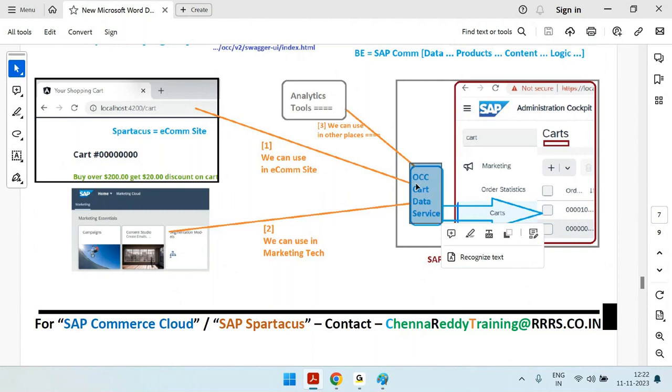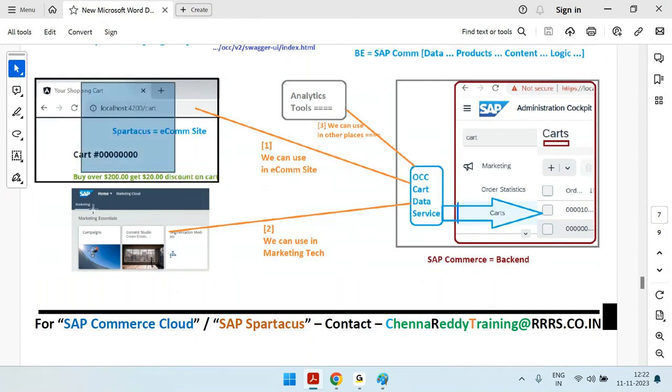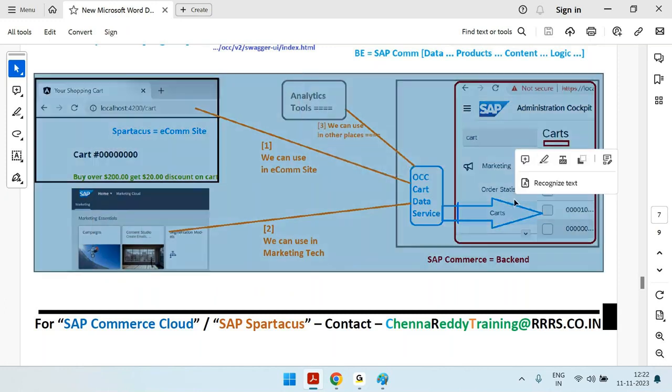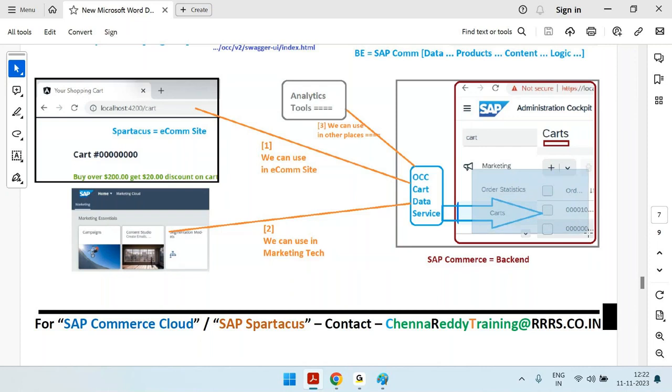This service is going to give the cart data. I can use the cart data in Spartacus. I can use the cart data in the marketing application. I can use the cart data in the Salesforce application. I can use the cart data in the analytics application, and so on. So your data is here in SAP Commerce. Create a service for it, and that service can be used anywhere. It can be used in Spartacus for shopping purposes.